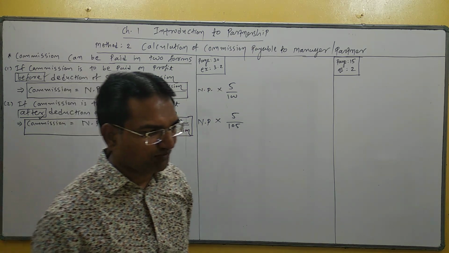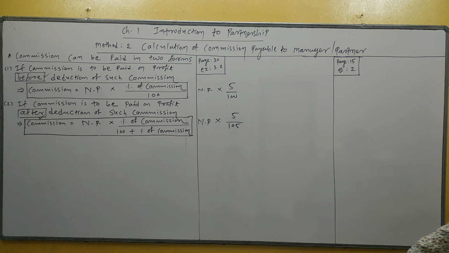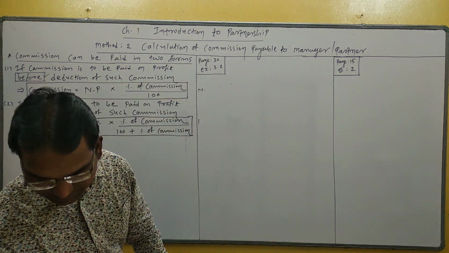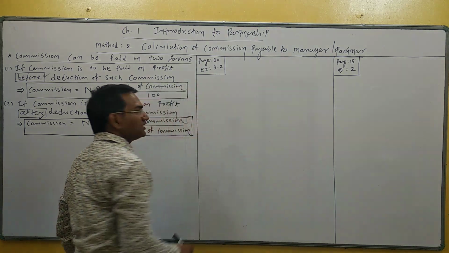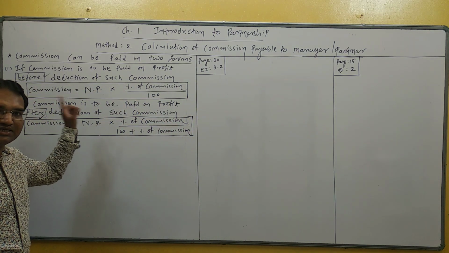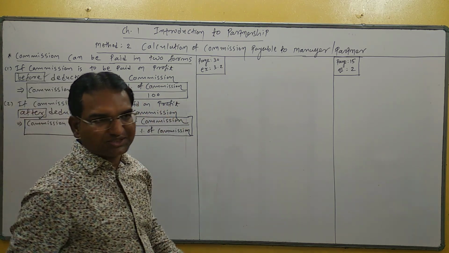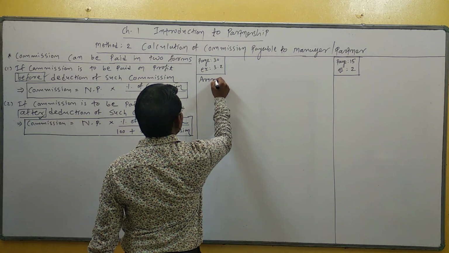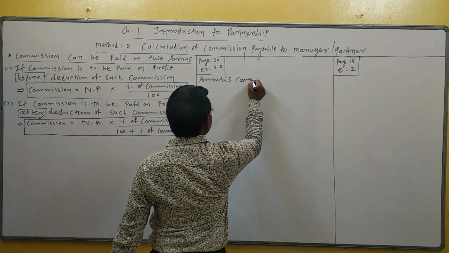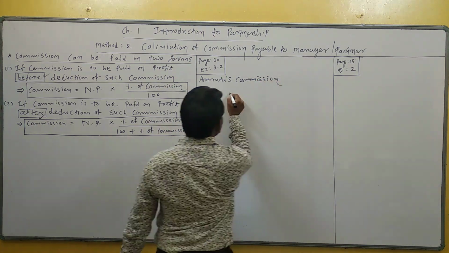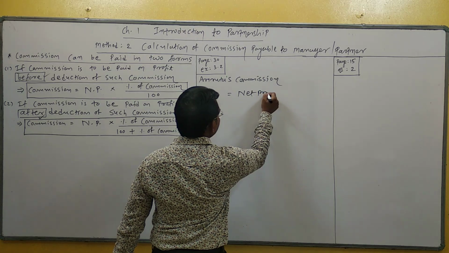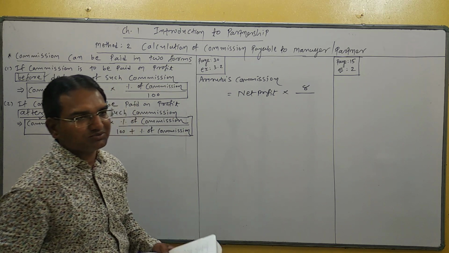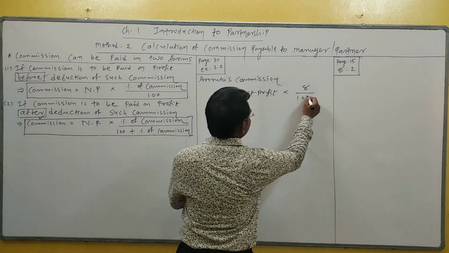Profit is given in the example. Here profit means net profit. So how to calculate the example? First of all, we will calculate commission. What is the mathematical formula of commission? First or second? Yes, second, because the after condition is given. So Amruta's commission is equal to net profit into 8, means 8%, percentage of commission 8 divided by 108.